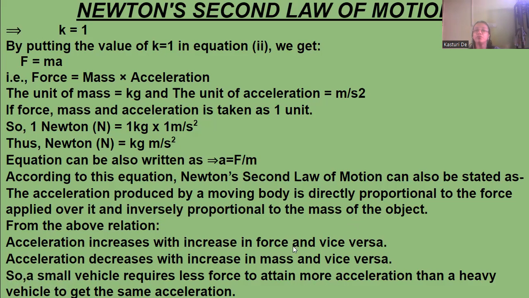From the relation, we can say that acceleration increases with the increase in force and vice versa. That is, if the force increases, the acceleration increases, and if the acceleration decreases, the force will decrease also, as it is directly proportional. And acceleration decreases with the increase in mass and vice versa.